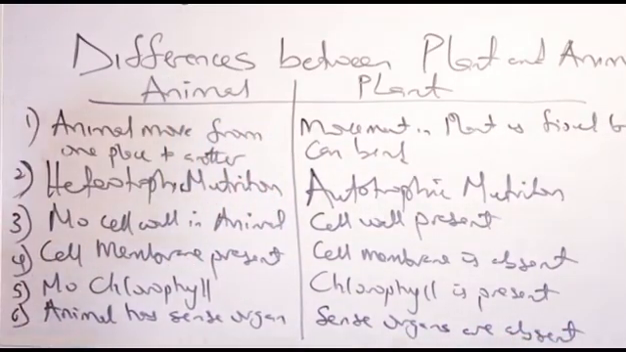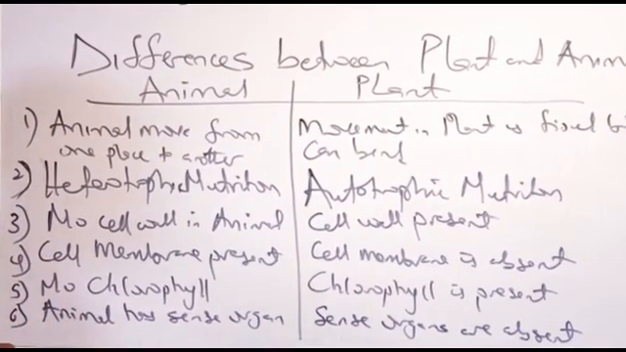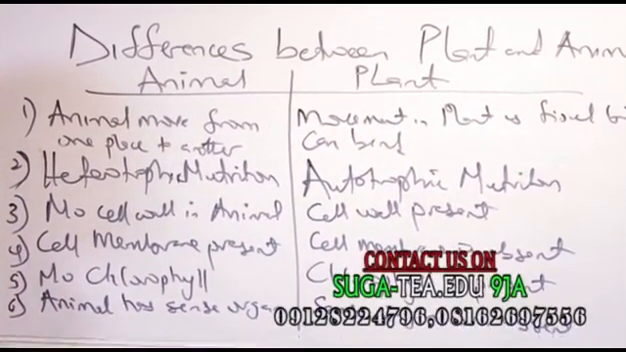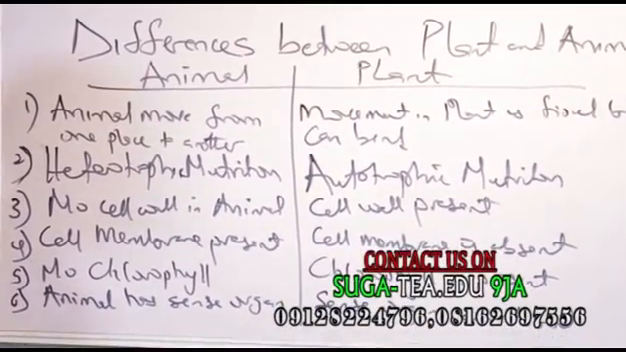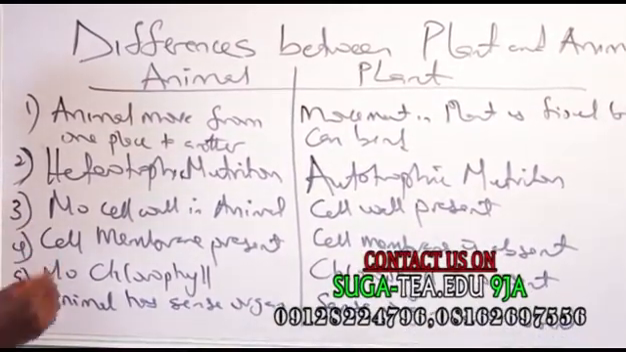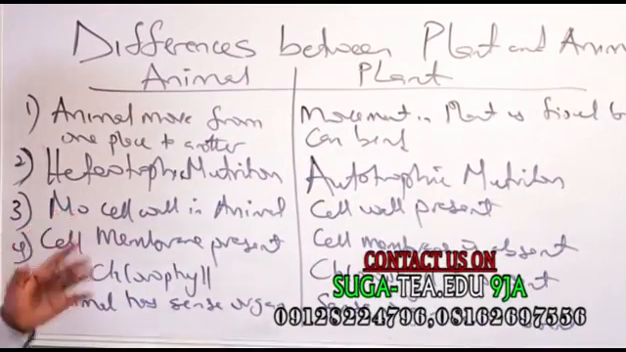Sense organs are absent in plants. Examples of sense organs are the brain, the eyes, the skin, the tongue. So sense organs are absent in plants.